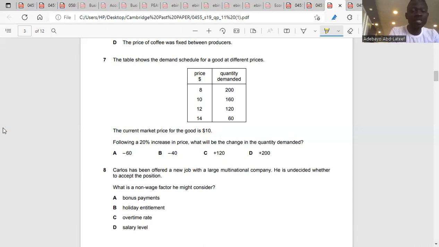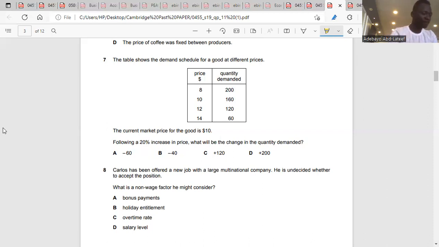We need to check, because the price increased by 20%. So 20% of 10 is 2. So it will be 12. The quantity for 12 is 120? I don't think so. We need to work it out.